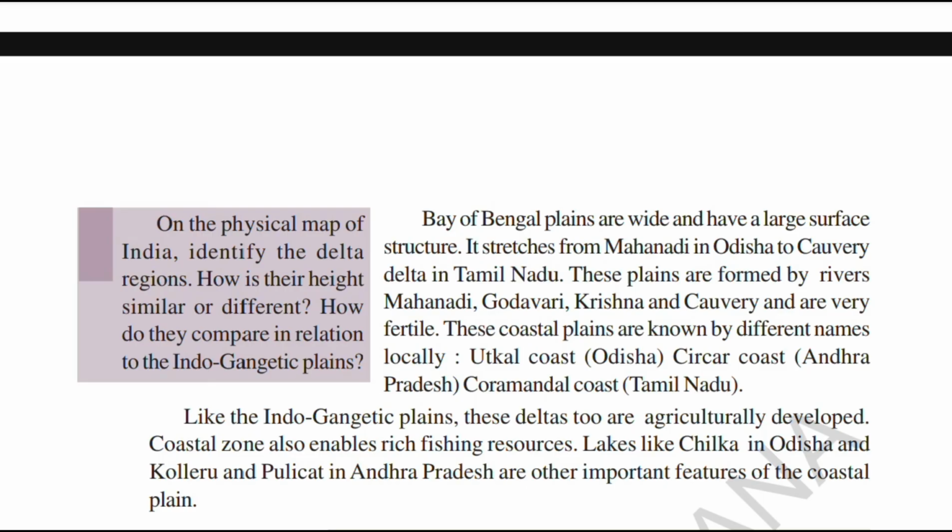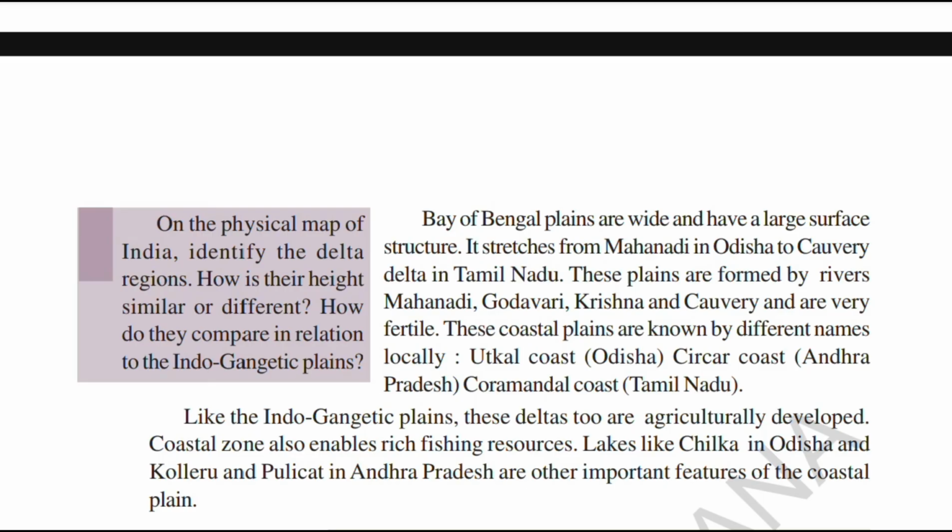And students, most of the time what the examiner will do is, he wants to get information from you on whether you are aware of these things or not. Whatever he is asking here, like Chilka Lake and even Kolleru and Pulikat Lake, he won't ask you the state directly. So what he will do is try to grab the information by asking these questions.